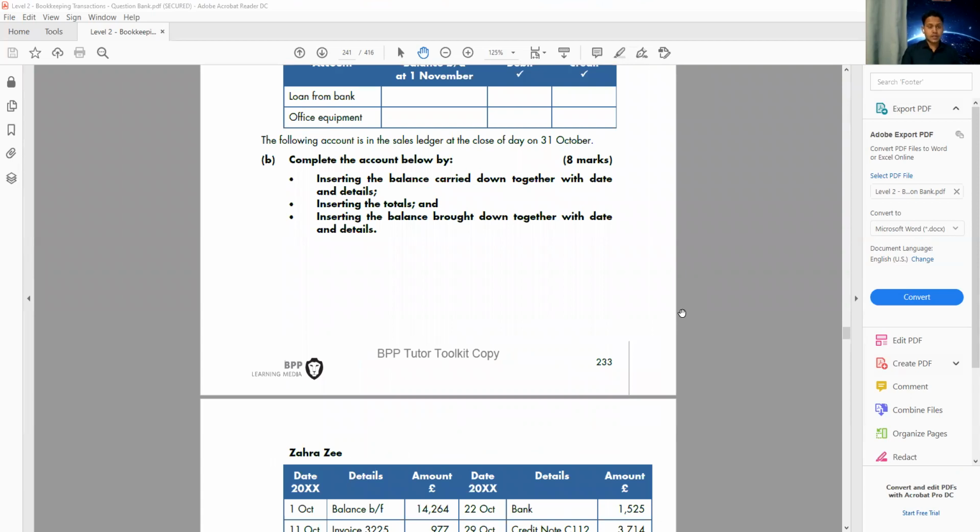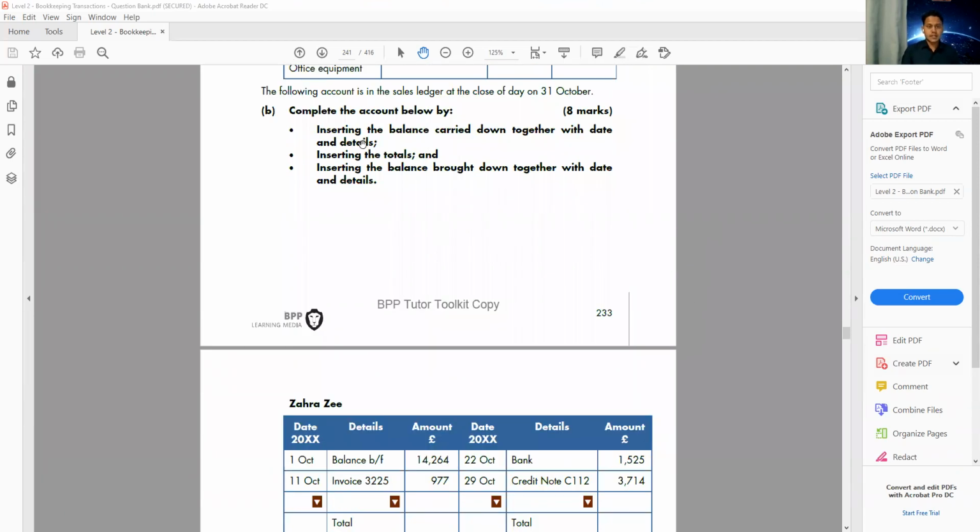Okay, so we have the next question, part B. It says complete the account below by inserting the balance carried down together with the details. So they're asking for the balance carried down. Balance carried down means balance CD. Then insert the total, and the balance brought down, that means balance BD. So that's the simple question. They're just asking for balance CD and BD.